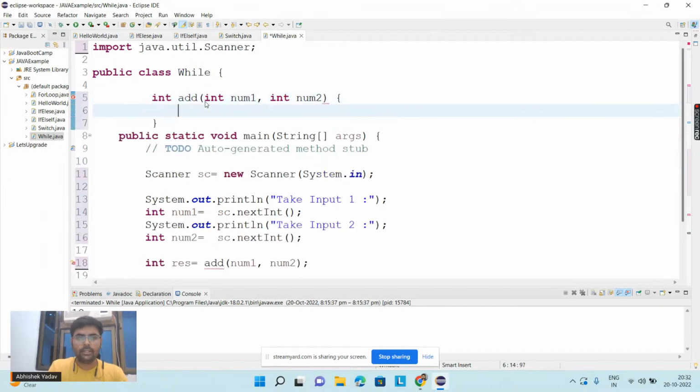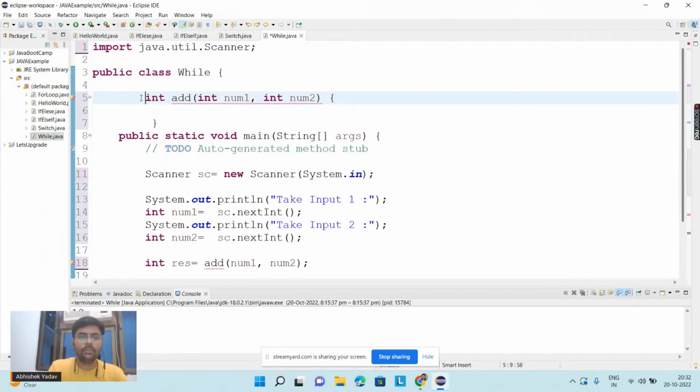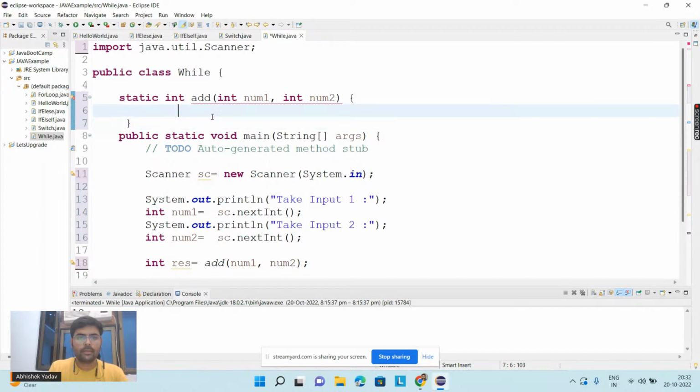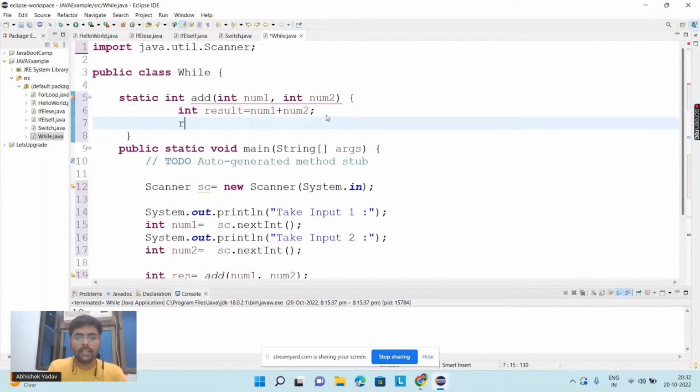Here you have the curly bracket, and here you have to use the static keyword. Now you have to do addition on the two numbers, that is num1 plus num2. After adding both numbers, I will store the result inside the result variable, and I am done with the logic part. After that, I will write return result here, and we are done with the code.